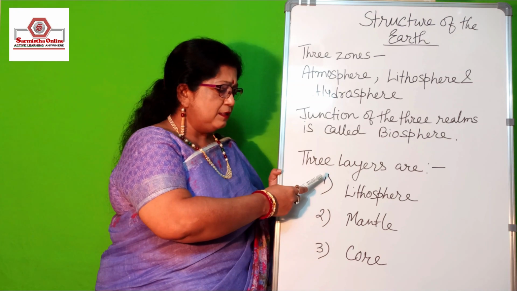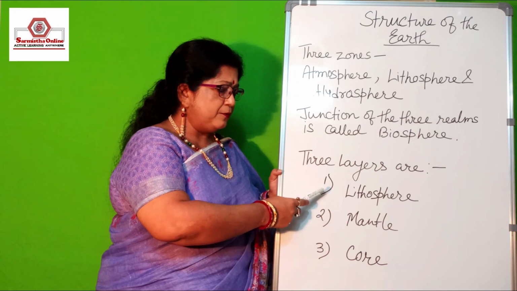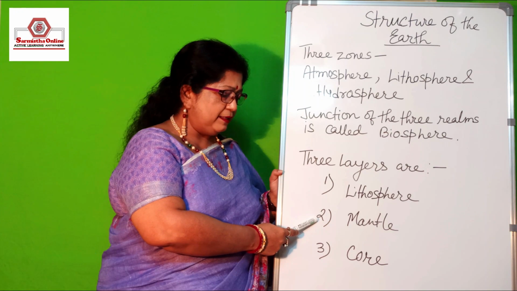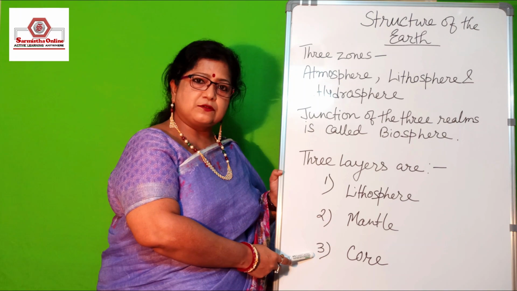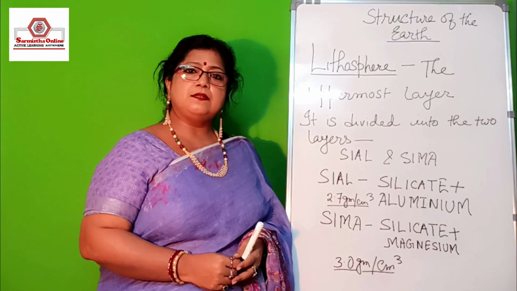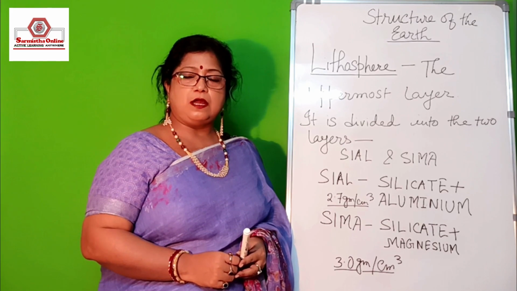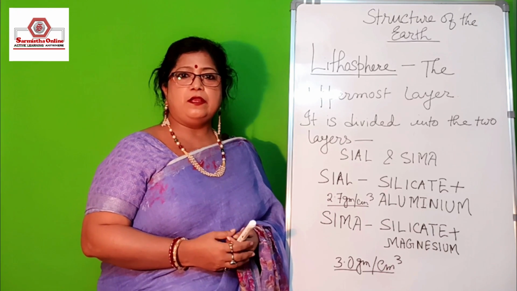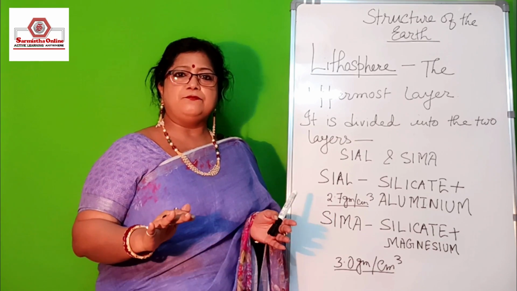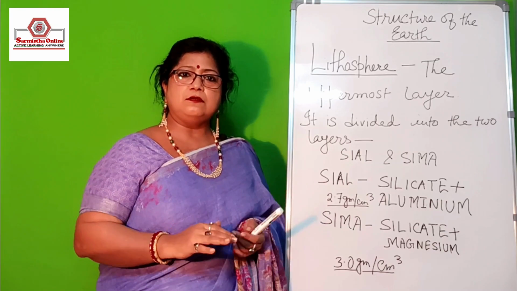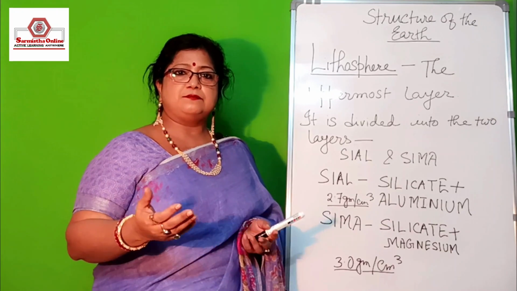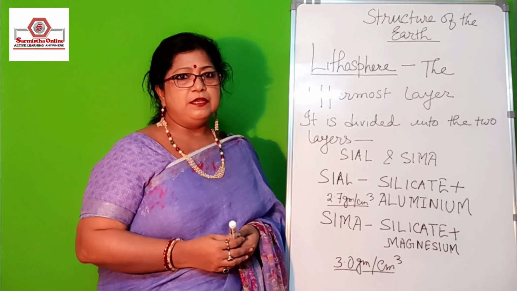So the uppermost layer is called the lithosphere, the second layer is called the mantle, and the innermost layer is called the core. The lithosphere is the uppermost surface of rock, made up of soil and rock. This is the solid surface where we live, and most of the available minerals are found over the lithosphere.